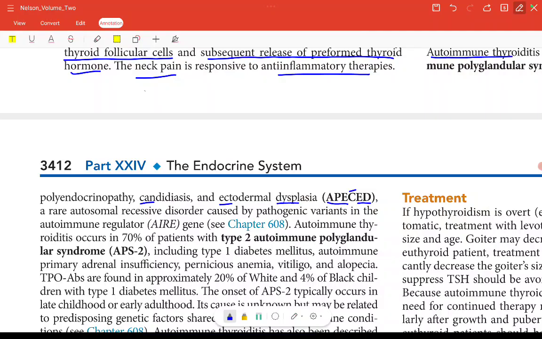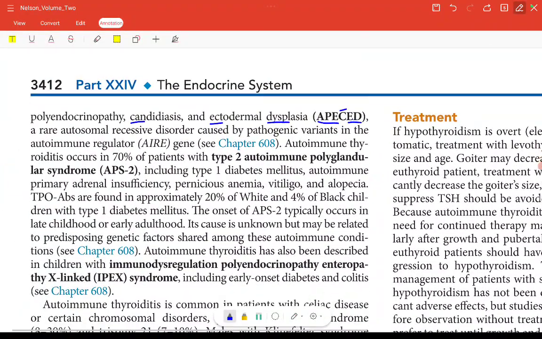Autoimmune thyroiditis occurs in 70% of the patients with type 2 APS. Fine. It was occurring in only 10% in APS1, but 70% of APS2 patients, including type 1 diabetes mellitus, autoimmune primary adrenal insufficiency, pernicious anemia, vitiligo, and alopecia. TPO antibodies are found in approximately 20% of white and 4% of black children with type 1 diabetes mellitus. The onset of APS2 typically occurs in late childhood or early adulthood. Its cause is unknown but may be related to predisposing genetic factors shared among these autoimmune conditions.